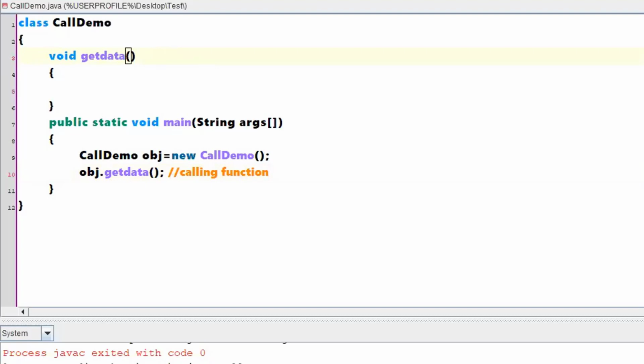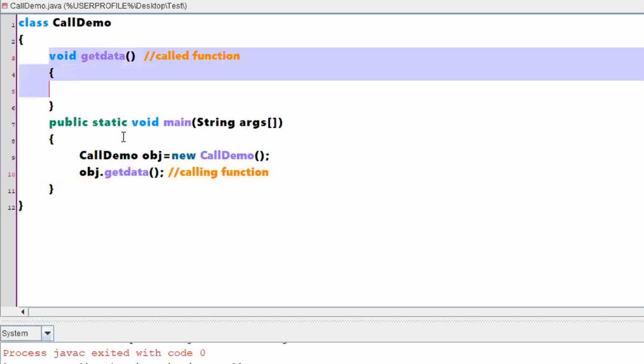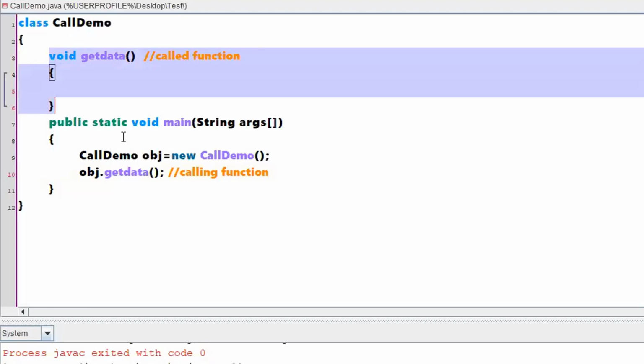So can I call this particular section the called function? This is a function which has been called, right? That is what the definition says. The calling function is the person who is calling you. This is the place where you are calling for the function. The called function is the function where you have given a definition. This is the one that has been called. When I'm executing obj.getData, control will be sent to this particular part, so it is nothing but the called function. Clear with called and calling function?